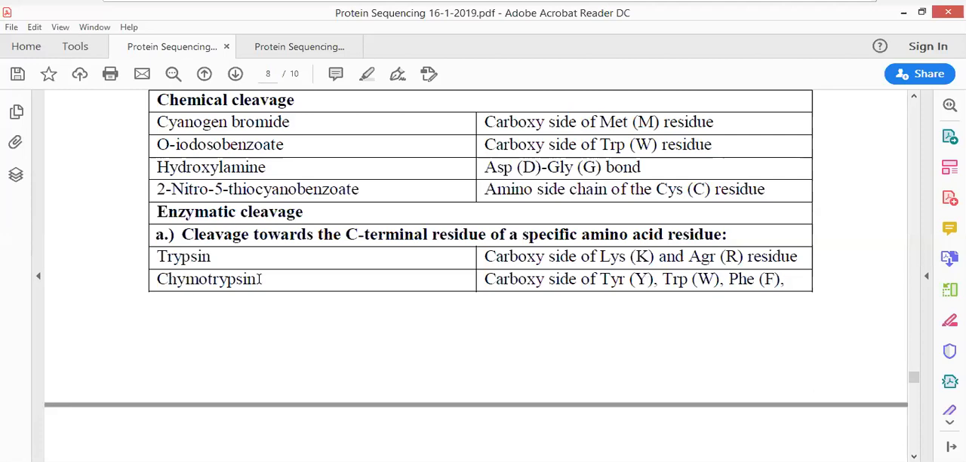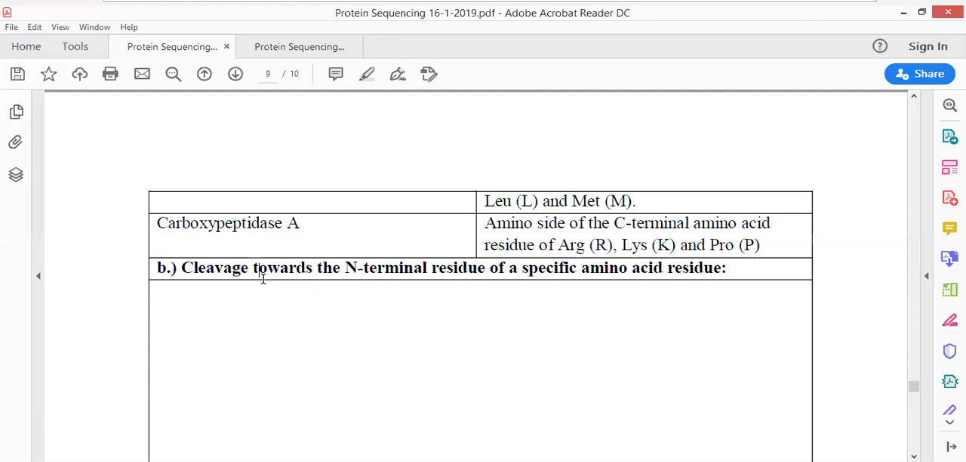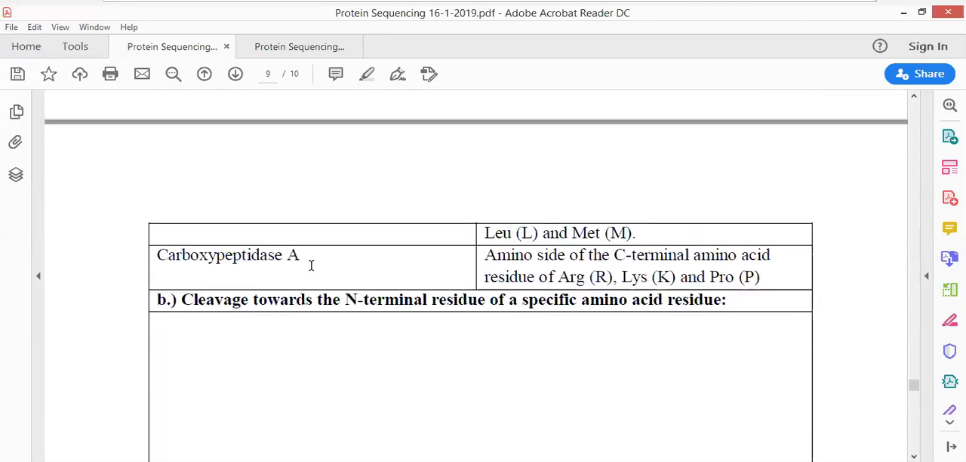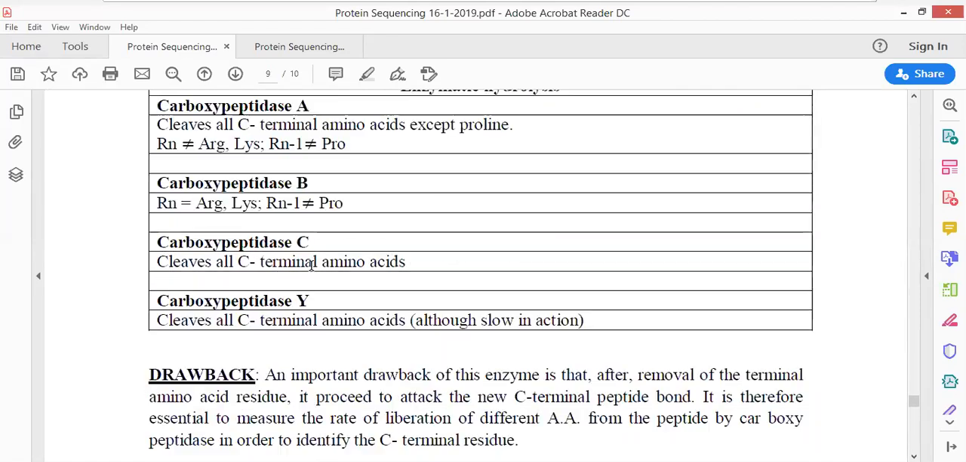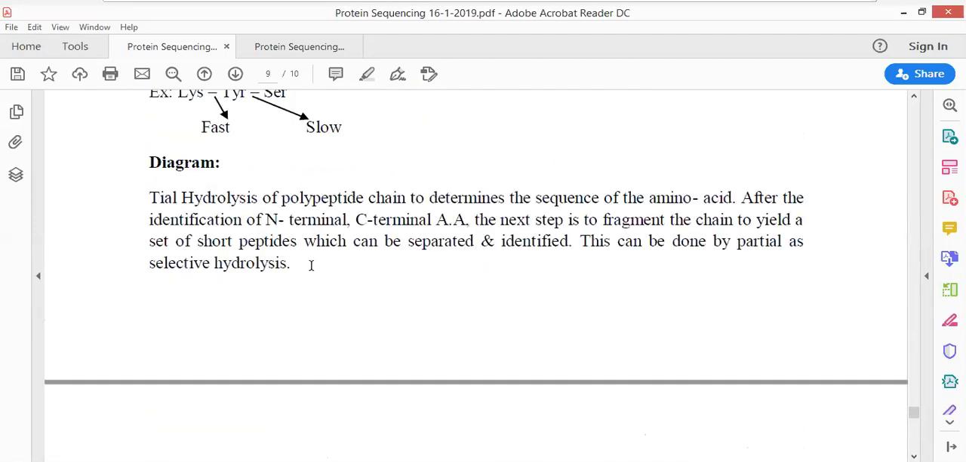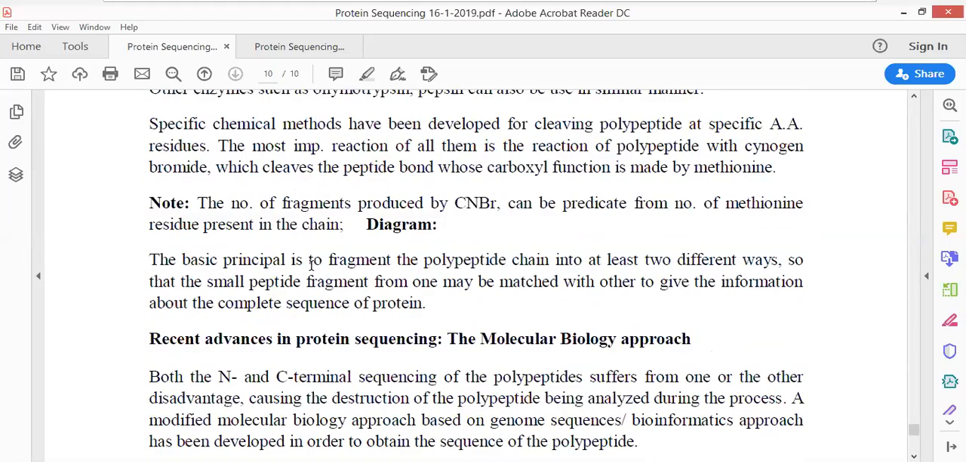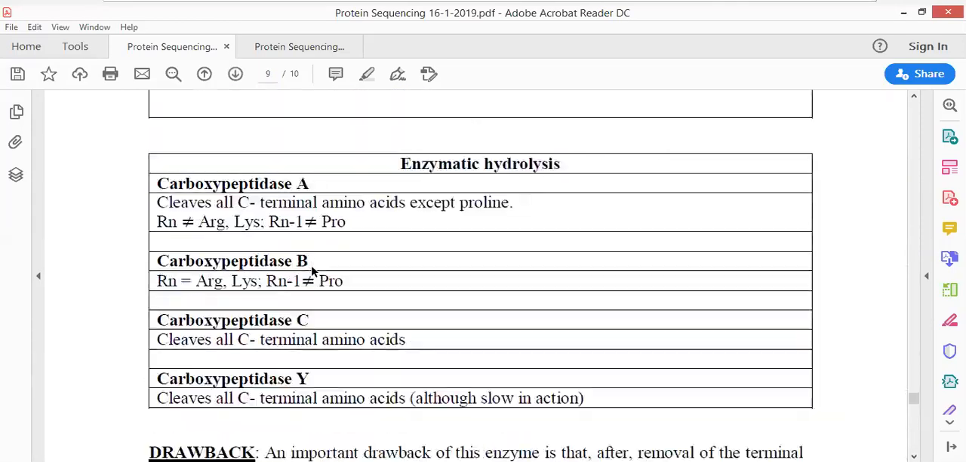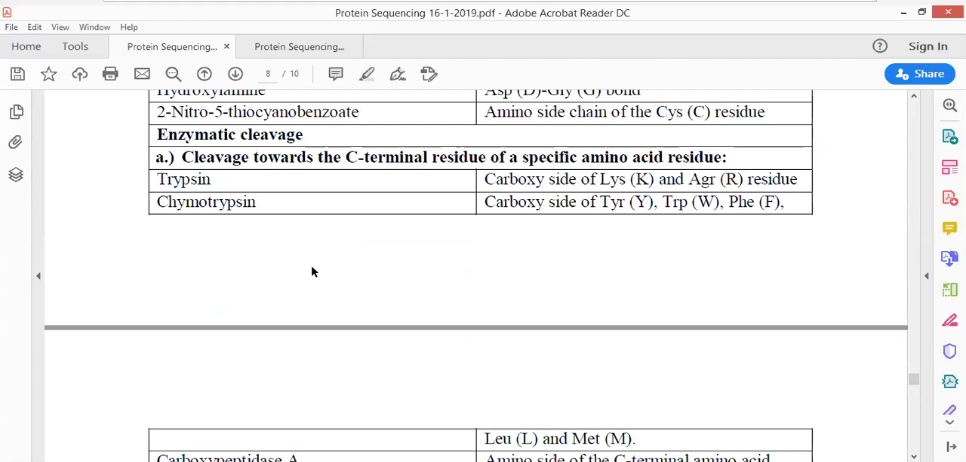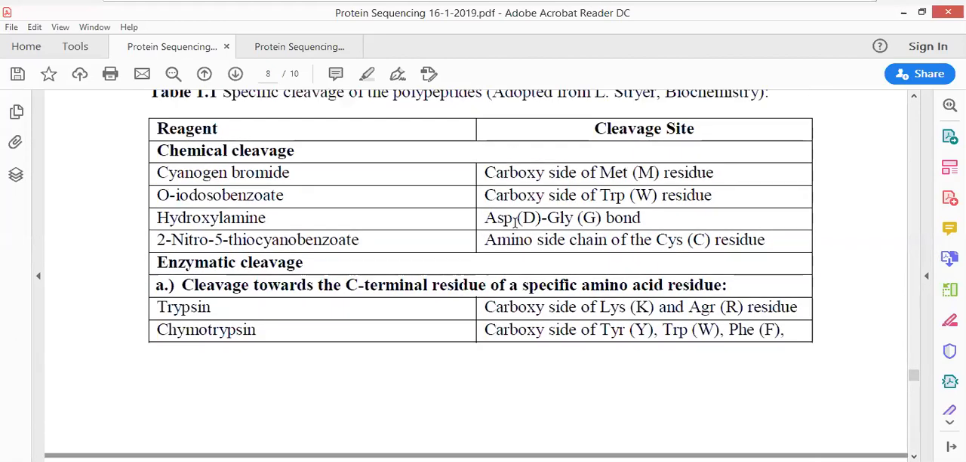See, what is the trick for chymotrypsin? The trick for chymotrypsin is: I am aromatic. I would have written certain tricks, but I have not written those tricks. There would be tricks given somewhere. I will make you remember all of these through certain tricks that would be available in your groups.